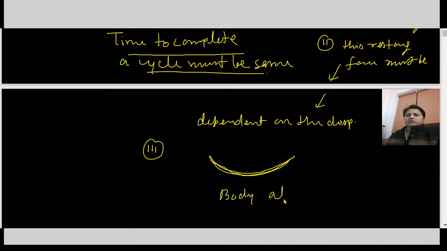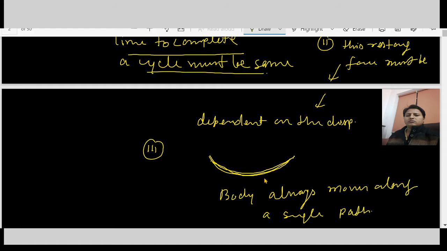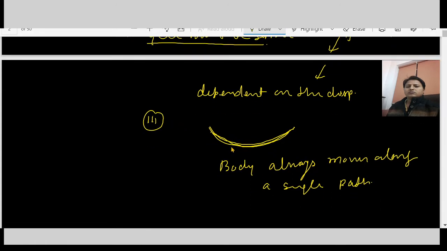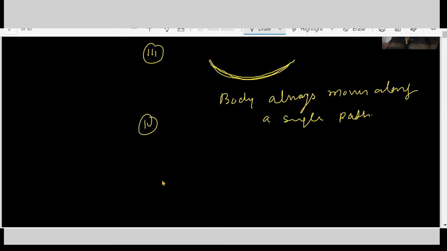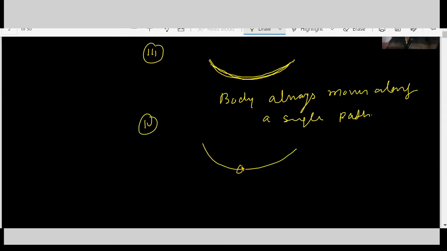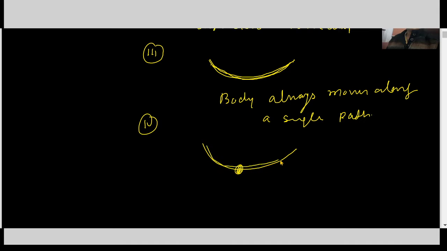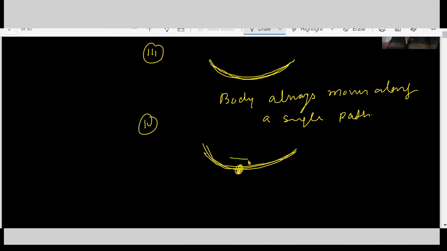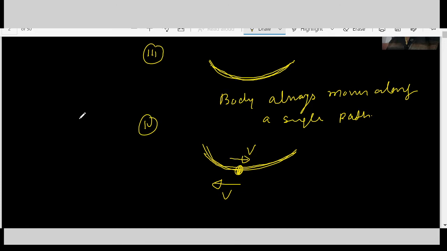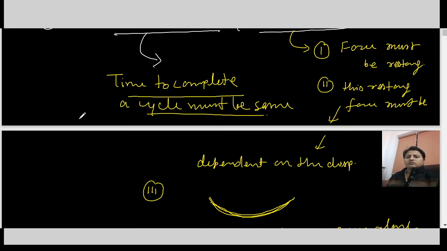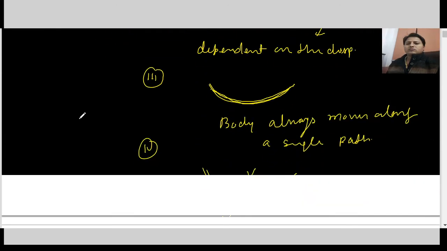Body always moves along a single path, or it means at a particular point during its motion, the body must have two different directions of speed at two different times. These are the basic conditions for oscillation.